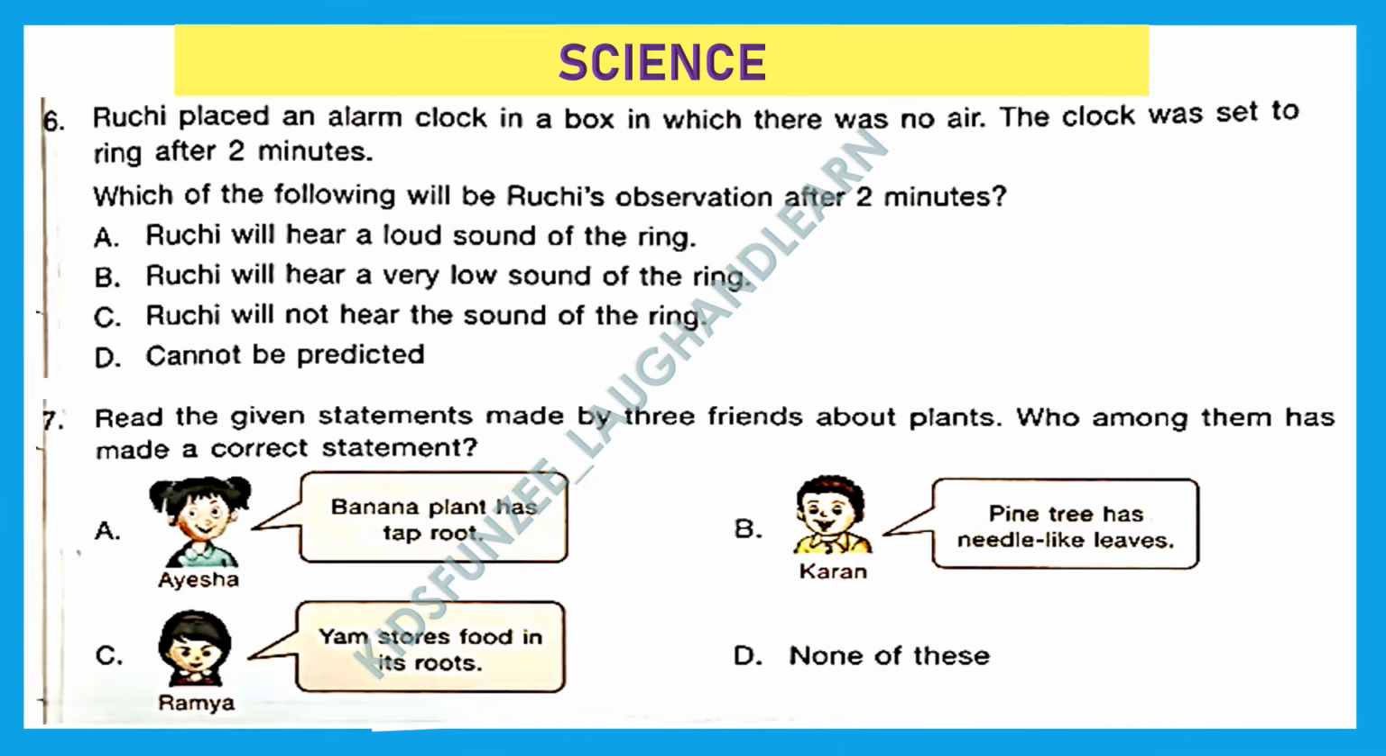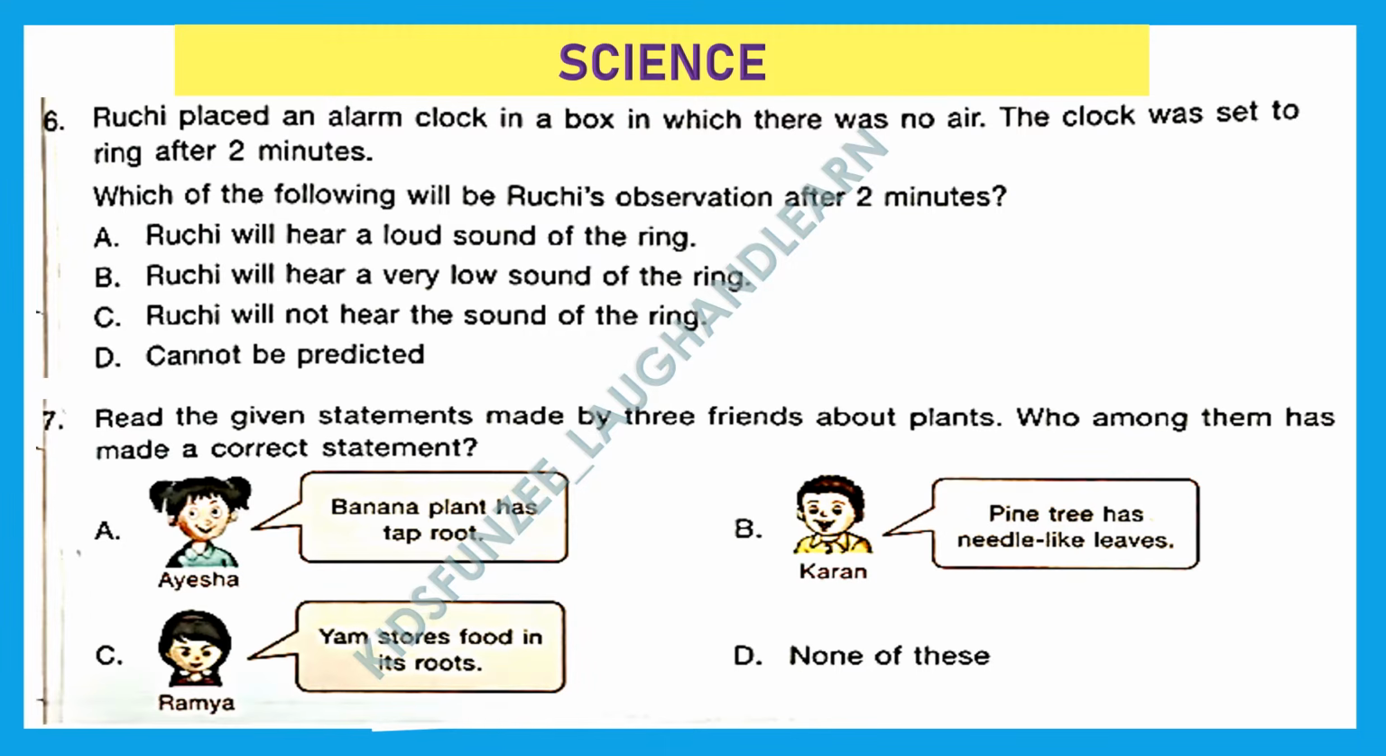Science. Question 6. Ruchi placed an alarm clock in a box in which there was no air. The clock was set to ring after 2 minutes. So no air means there was vacuum, right? And when there is a vacuum, sound cannot travel. Which of the following will be Ruchi's observation after 2 minutes?